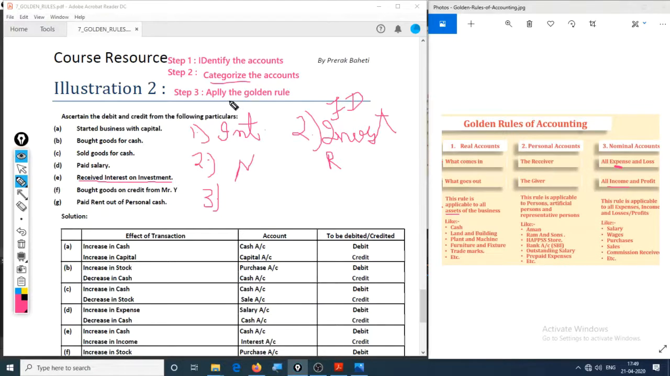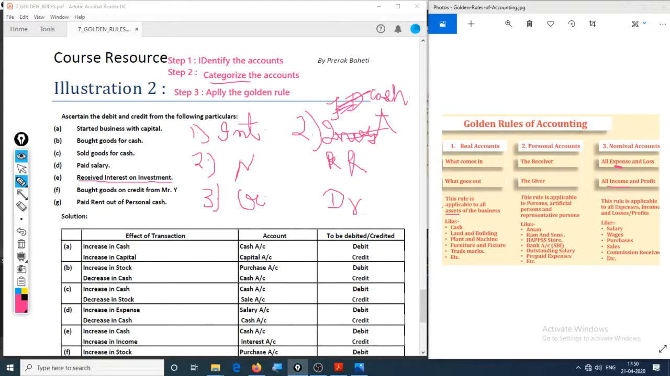The third step is apply the golden rule. The golden rule for the nominal account is debit all expenses and losses, credit all income and profit. Hence, this is a profit, we should credit it. The rule for real account says debit what comes in, credit what goes out. Hence, cash is coming in. So this should be cash right here. It doesn't matter, you can imagine investment also. So cash is coming in, cash is a real account, hence it is debit.